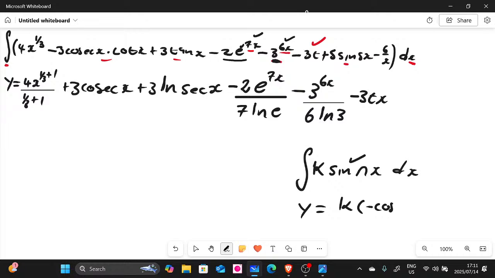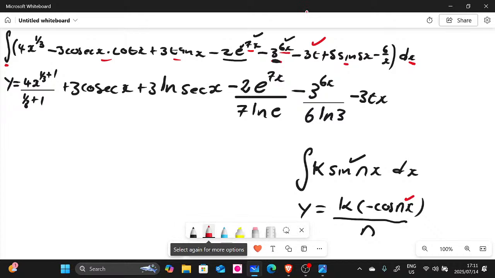Integrating sine and differentiating sine and cos is very confusing, guys. I hope you can tell the difference. When you integrate sine, it's going to be negative, and it is there on your formula sheet underneath. So you're going to have negative cos n x, all divided by n. Remember the coefficient of x there, guys. When you integrate, you divide by it. When you differentiate, you multiply by it, plus c.